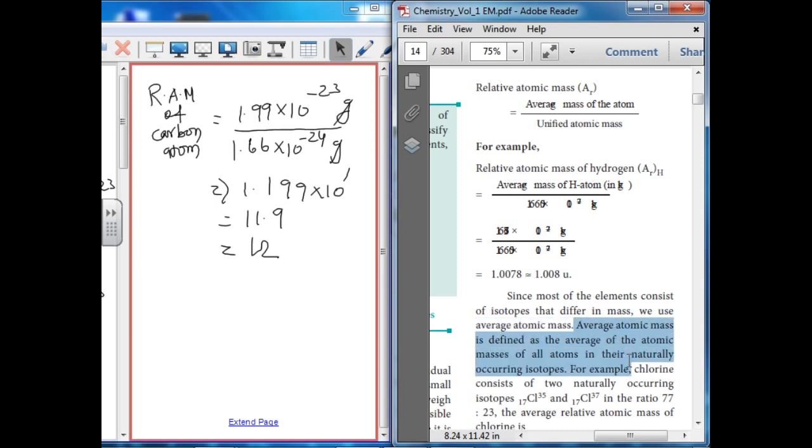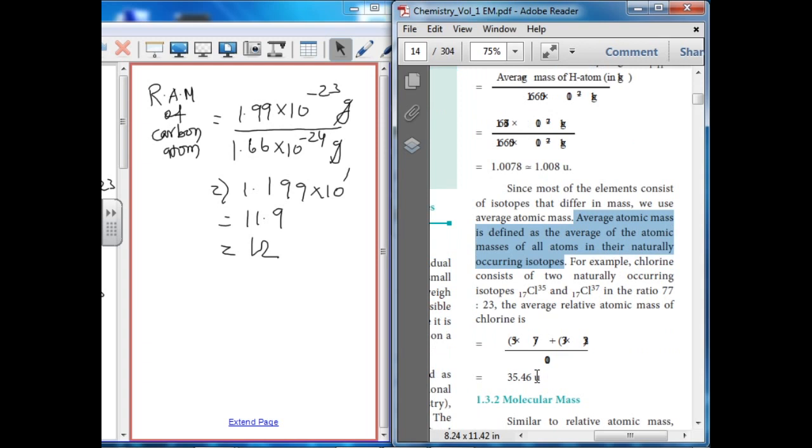The average atomic mass is defined as the average of the atomic mass of all atoms in their naturally occurring isotopes. For example, chlorine consists of 2 naturally occurring isotopes, Cl 35 17 and Cl 37 17, in the ratio 77:23.